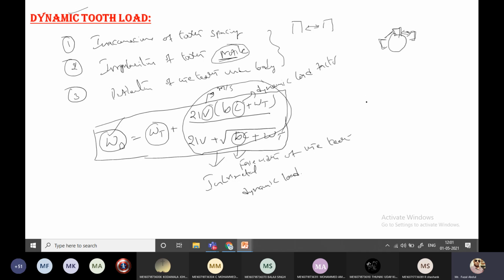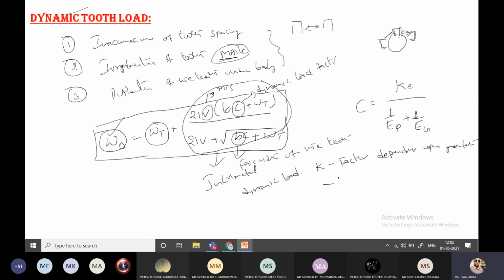Otherwise, we have another relation for the dynamic load factor: C = K e / (1/EP + 1/EG), where K is a factor depending upon the gear teeth.